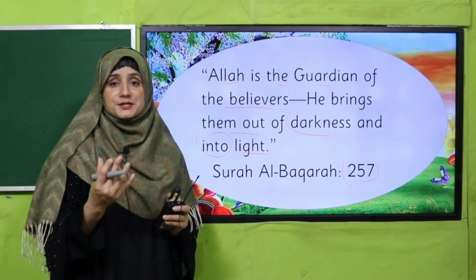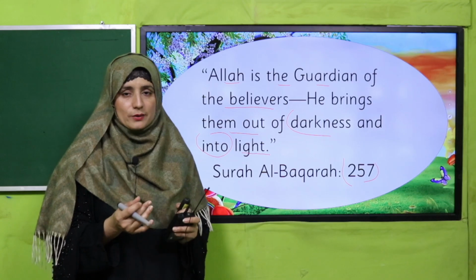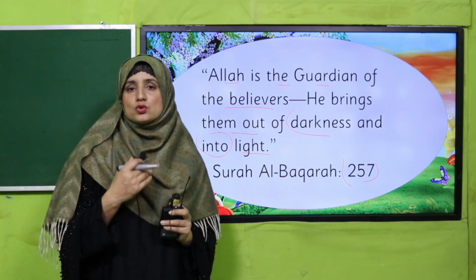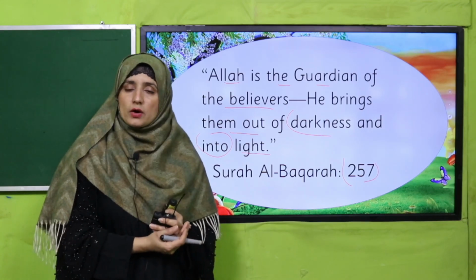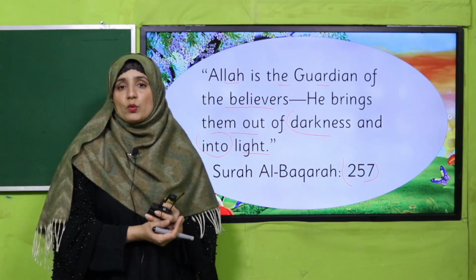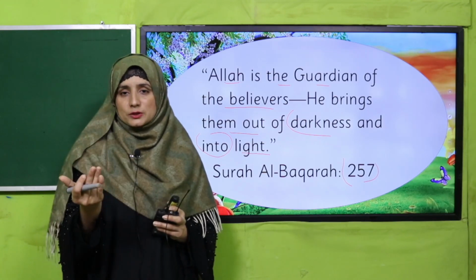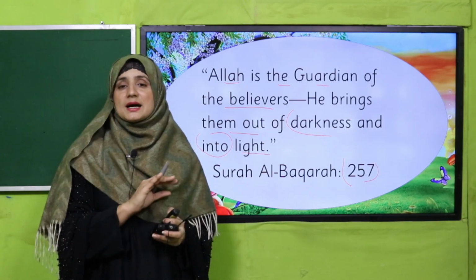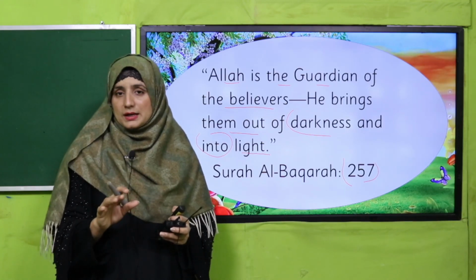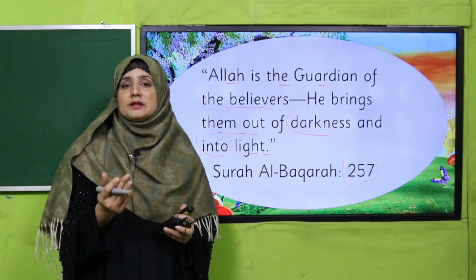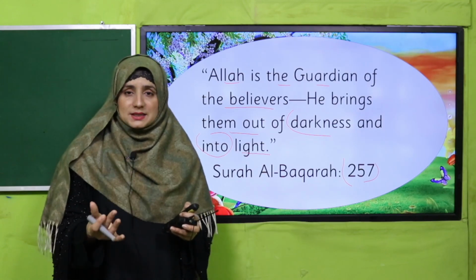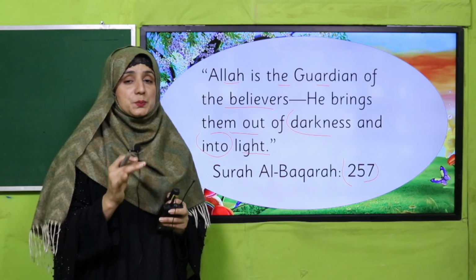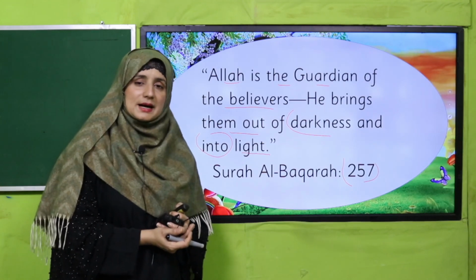This is a great opportunity, a great reward from Allah Almighty for His believers. When Allah Almighty brings His believers out of darkness into light, it means they are guided in every way. Allah Almighty has given them His own blessings, that they will be guides.